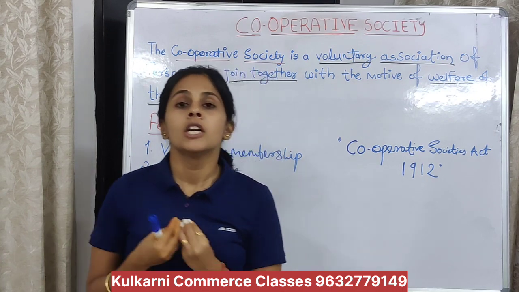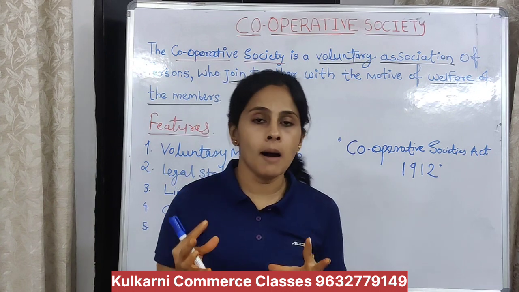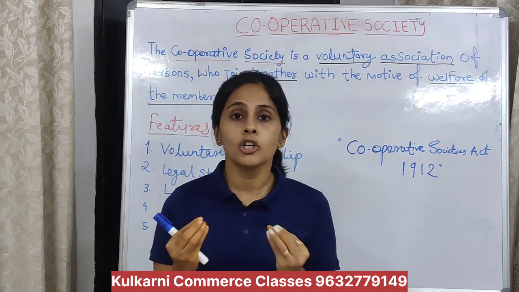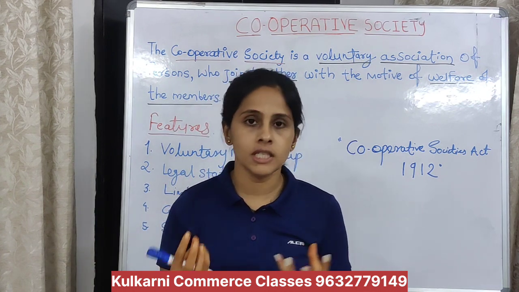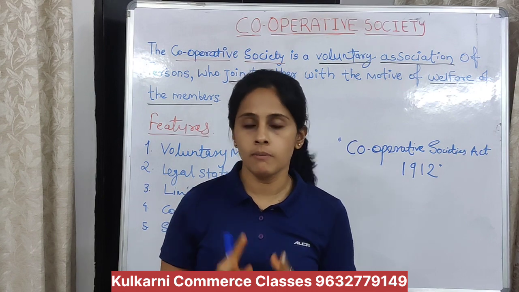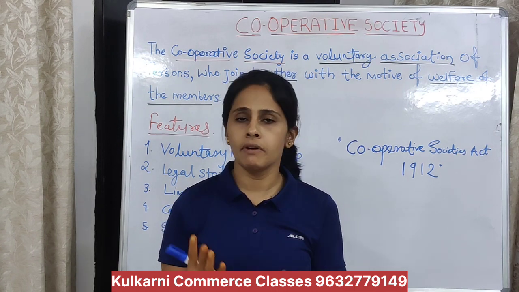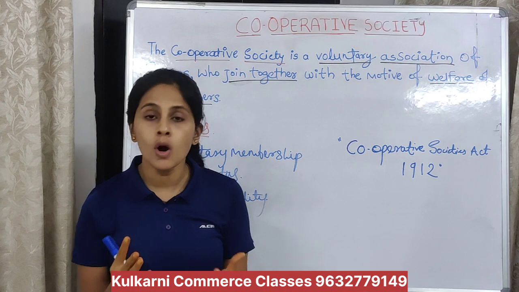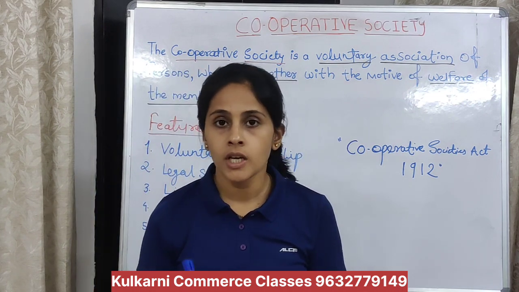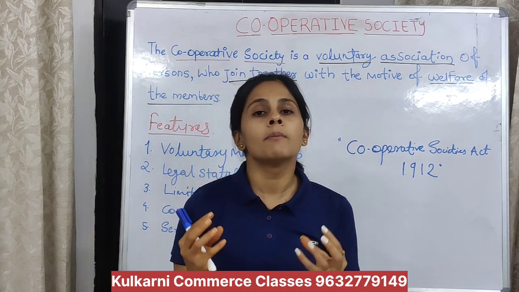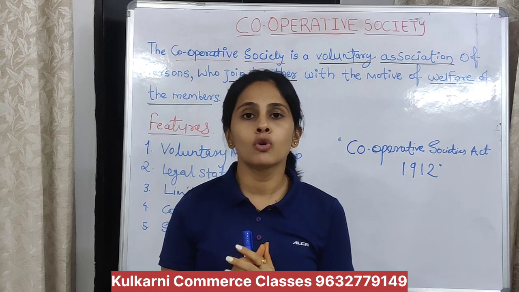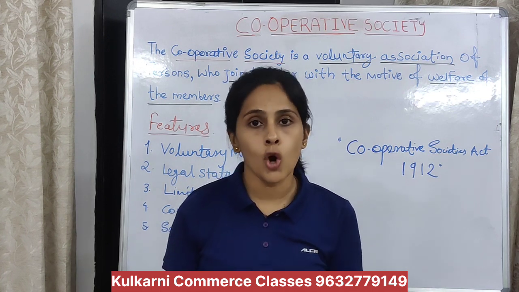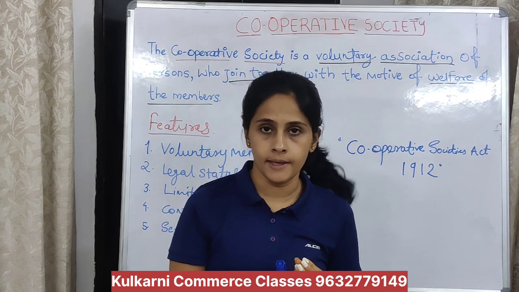For example, you and your friends, say 7 members in all, are doing farming activities. Now you will form a farmers cooperative society. What is your motive? You are growing crops and you want to sell them in the market.